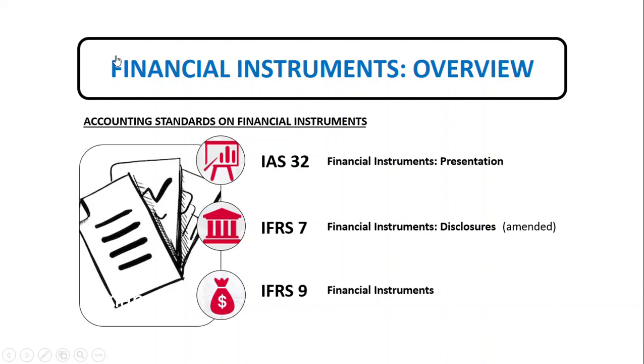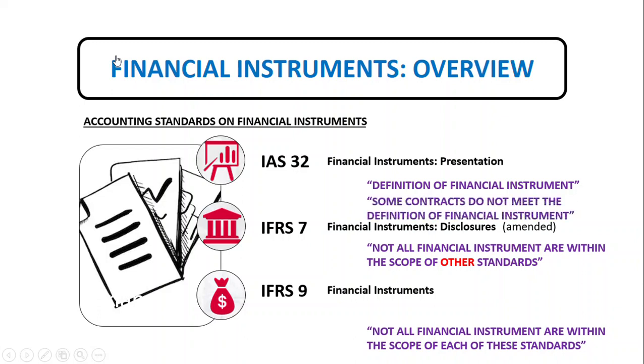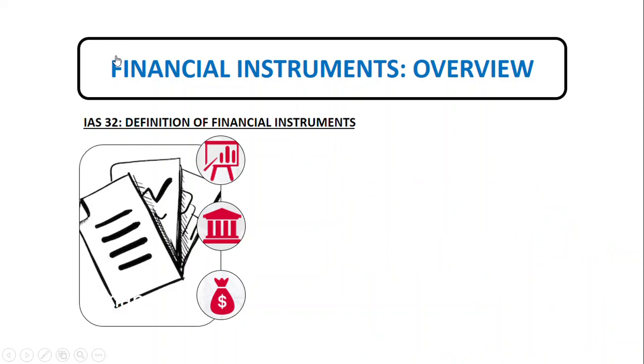Firstly, one needs to determine whether the definition of the financial instrument is met. Secondly, not all financial instruments are within the scope of each of these standards. Some are within the scope of another standard, and some are not within the scope of any standard. And finally, certain contracts that do not meet the definition of financial instrument are within the scope of some of these standards. For the definition of financial instrument, the main terms used in the standard that apply to the financial instrument are defined in IAS 32.